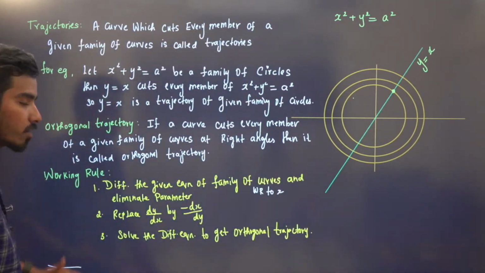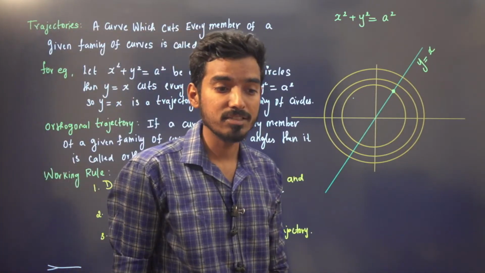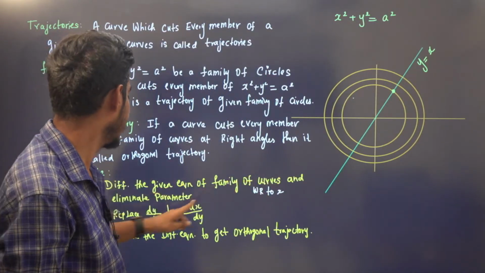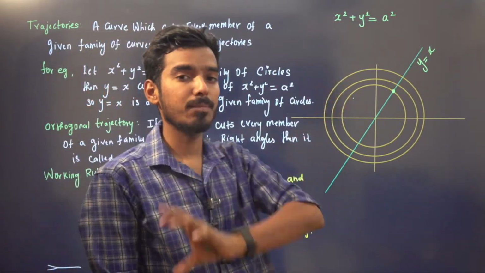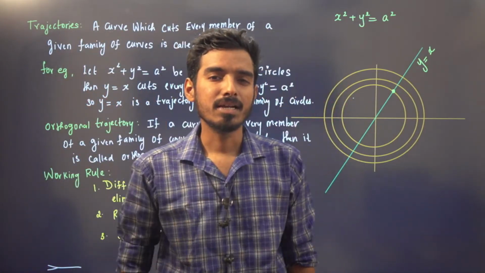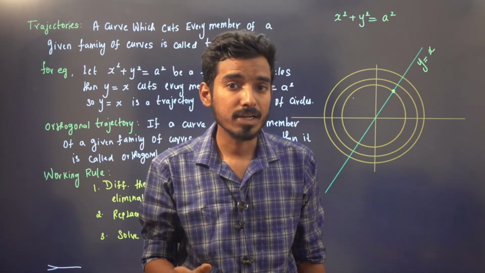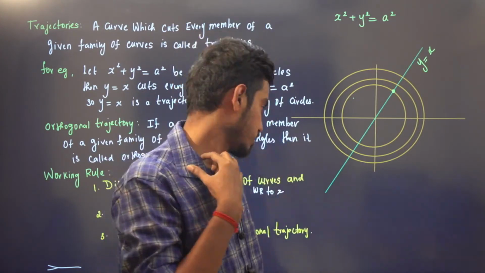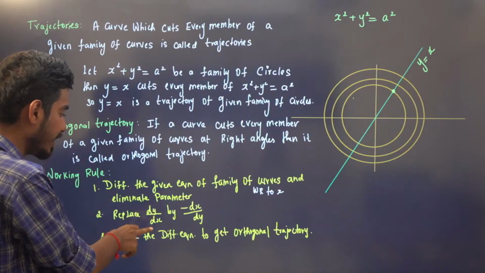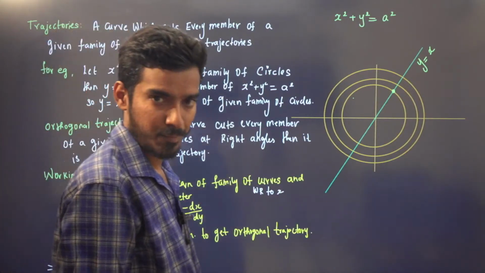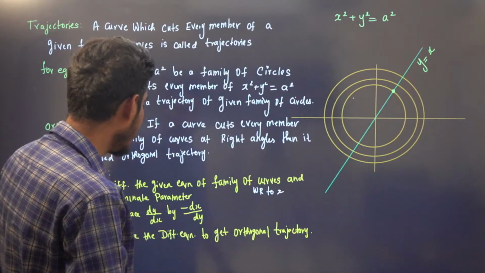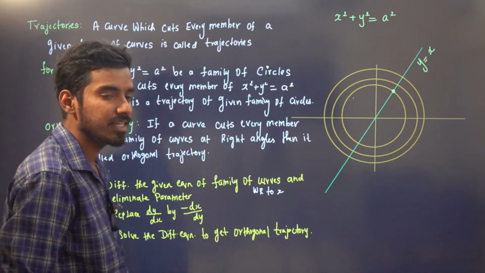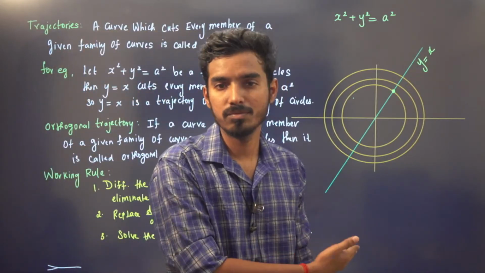There are 3 steps to find that curve. First, differentiate the given equation of the family of curves with respect to x and eliminate the parameter. They will give an equation, you differentiate with respect to x, and after that you eliminate the parameter. Now after that you have to replace dy by dx with minus dx by dy. After that you will have a differential equation. Solve the differential equation to get the orthogonal trajectory. This we have done in the previous class.